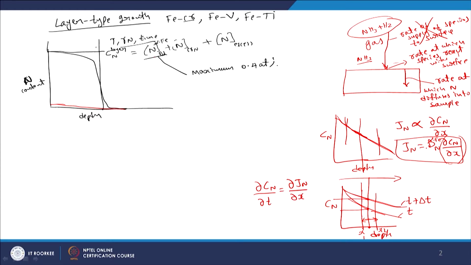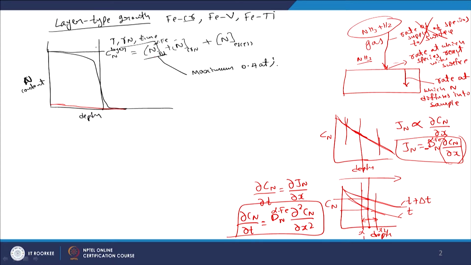Here you will see there is a minus sign which I have not placed before, because diffusion happens along the concentration gradient, and this gradient is negative as a function of depth, whereas the net flux goes in the opposite direction, which is where you see the negative sign. Now, if you use the J n as we see it here, this is what we end up with, Fick's second equation. If you treat the diffusivity of nitrogen as independent of composition, this is how one can write Fick's second diffusion equation.